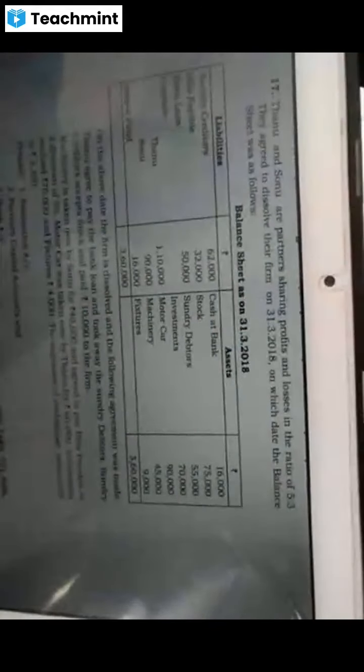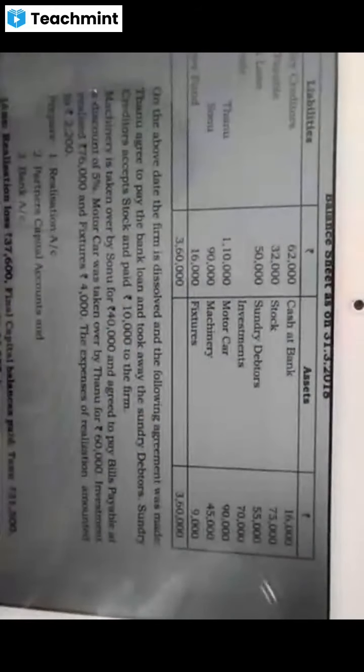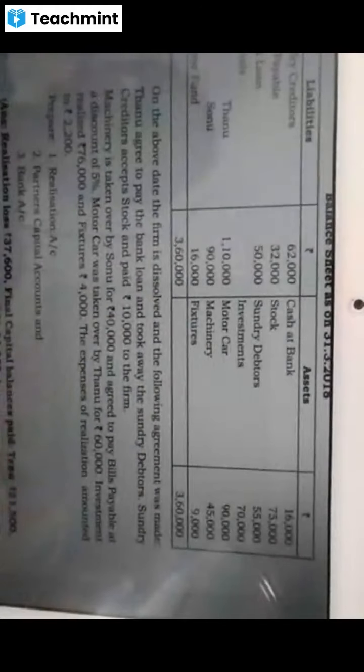Okay. So you should tell me, will we solve this problem? Tanu and Sonu. Partners capital account, that is balance sheet is given. Then all information is given. Should we solve this problem? Yes. Then maybe the next two problems I will give you as homework. This is a little easy. Adjustments are a little easy.